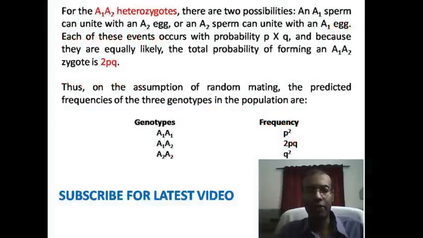Let's come to our slide. Yes, here the frequency of A1A2 zygote will be 2PQ. So now different genotypes have their frequencies here. A1A1 is P square, A1A2 is 2PQ, and A2A2 type genotype is Q square.